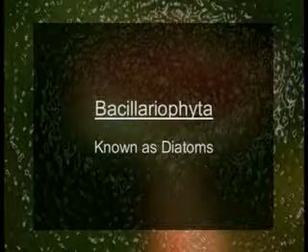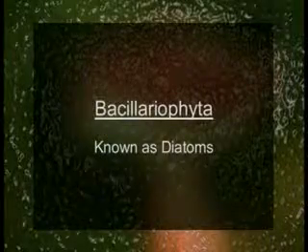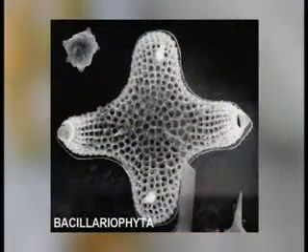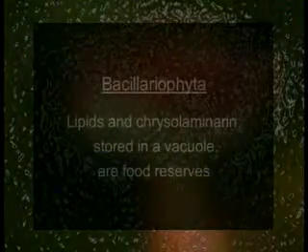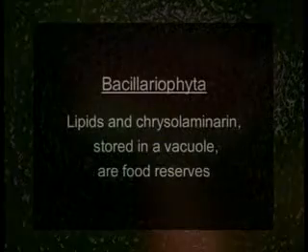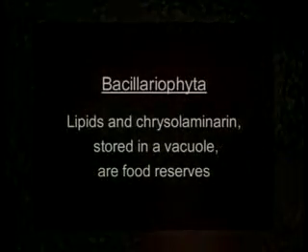The next phyla is Bacillariophyta, commonly known as diatoms. Diatoms occur in both marine and freshwater habitats. The photosynthetic pigments are chlorophyll A, C, together with fucoxanthin and xanthophylls. The chief food reserves include lipids and chrysolaminarin, which are stored in a vacuole. The cell wall is silicified.